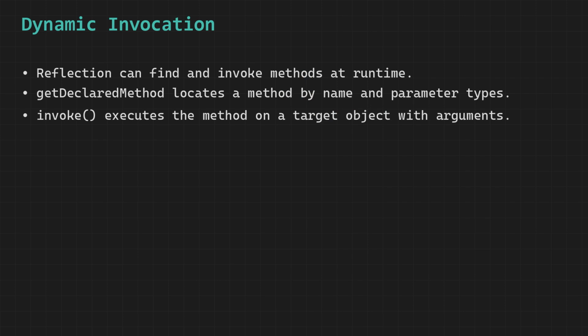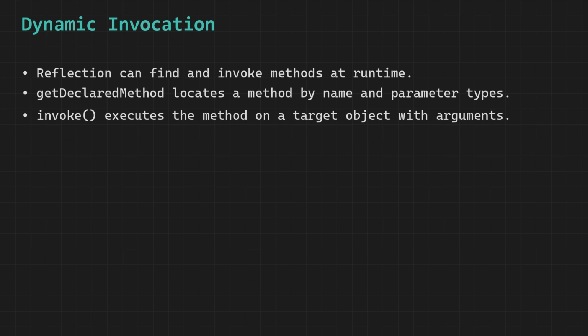Just like reflection allows us to discover and work with variables dynamically, it also gives us the powerful ability to locate and execute methods at runtime, which is known as dynamic invocation, and this means that instead of directly calling a method in the usual way where everything is fixed at compile time, we can decide which method to run while the program is already executing based on names provided as strings or other runtime information.